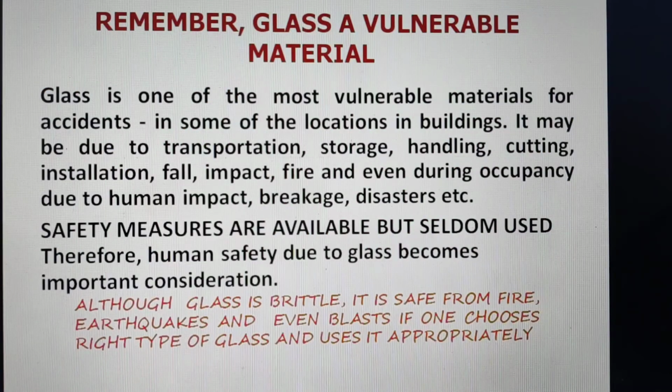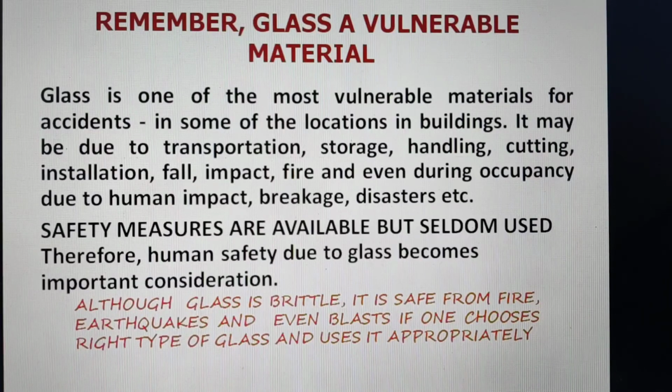Remember, glass is a vulnerable material and most vulnerable for accidents, not only in use but due to transportation, storage, handling, cutting, installation, fall, impact, fire, and even during occupancy due to human impact, breakage, and disasters. So safety is to be given prime importance, including human safety.